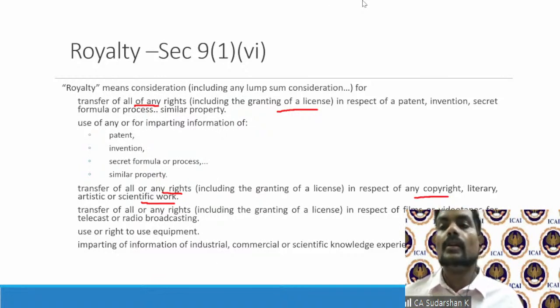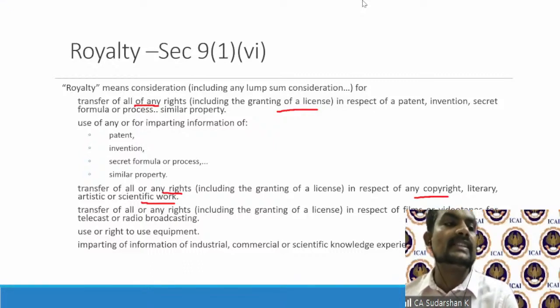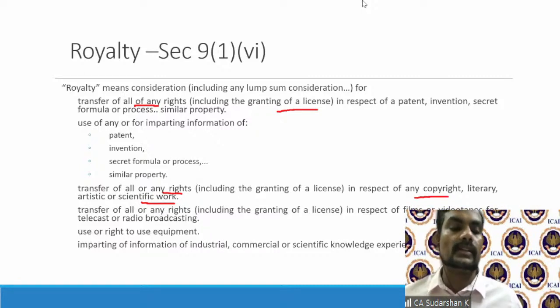So now, the question here is, the software company gives a license to me to view the software and get the financials. The question is, is it a copyright or a copyrighted article? Now, how does it make a difference?